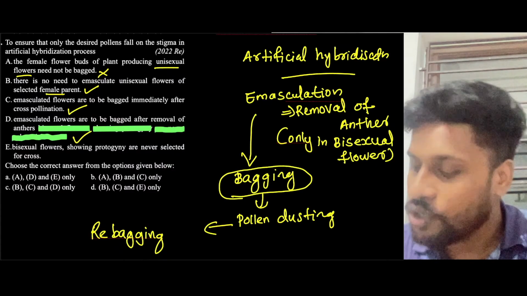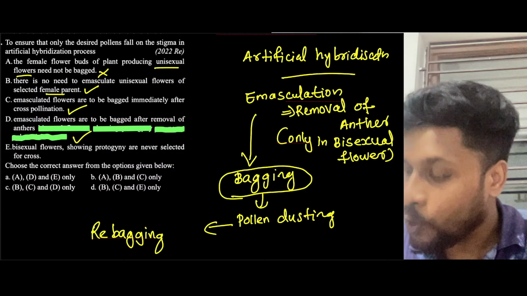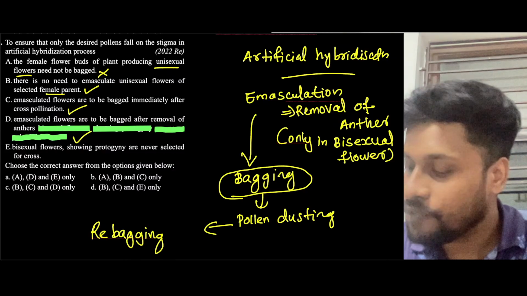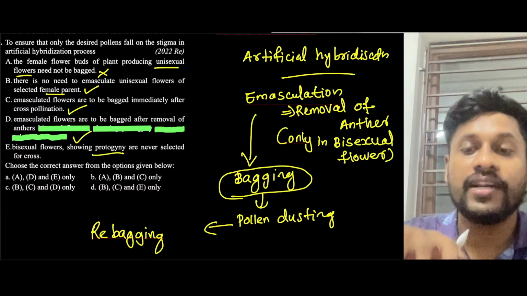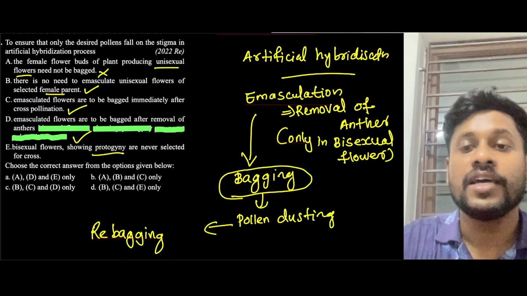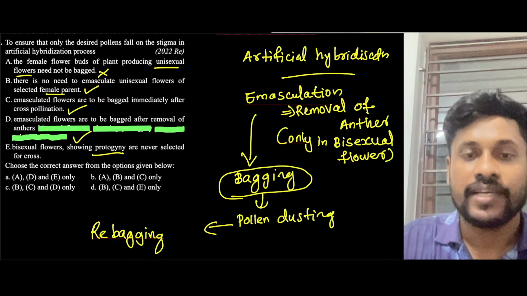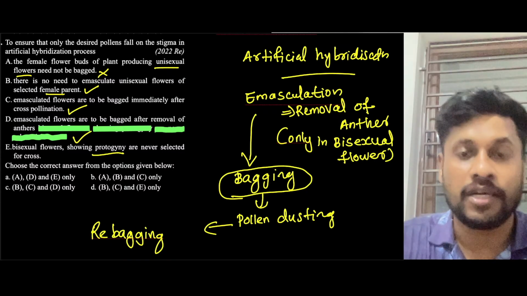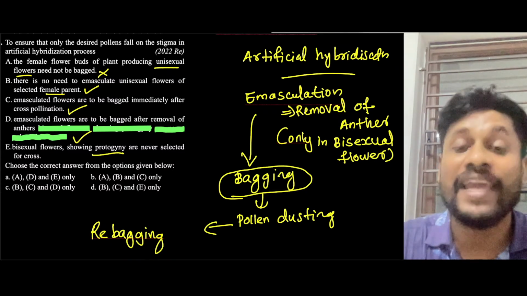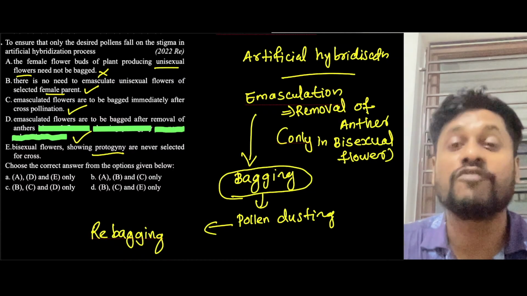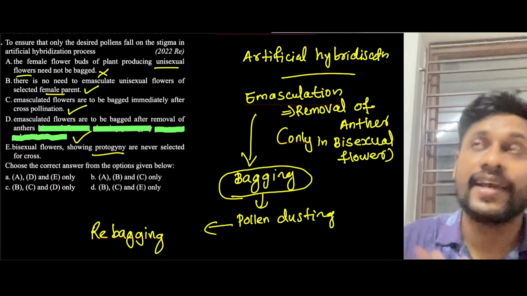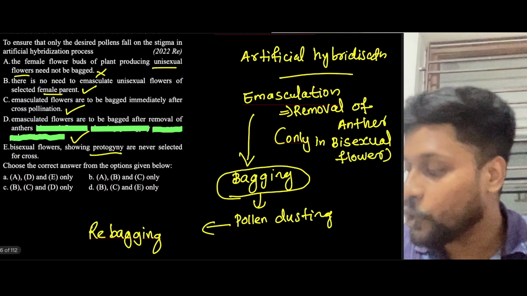Next, bisexual flowers showing protogyny are never selected for cross. Guys, what is protogyny? Protogyny means the female part, the gynoecium, is maturing before the androecium. Early maturation of the female part before the male part. So this is a method to avoid self-pollination. Another mechanism is called protoandry.